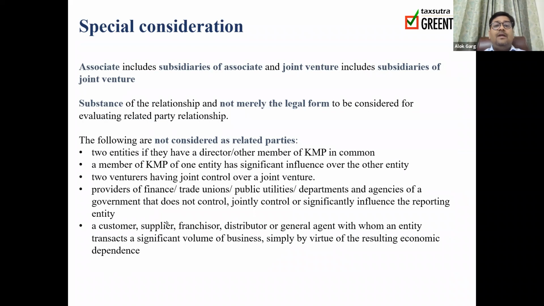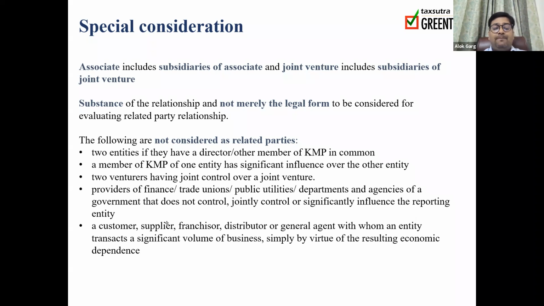In special consideration, there are some special things which are given in the standard. The clarity which is given in the standard says that when I talk about associate and joint venture, associate includes subsidiaries of associate and joint venture includes subsidiaries of joint venture. So wherever you are saying, sir, if there is an associate or joint venture of a third party, it means associate includes subsidiaries also and joint venture includes joint subsidiary of joint venture also. Okay. Substance of the relationship and not merely the legal form to be considered for evaluating related party relationship.